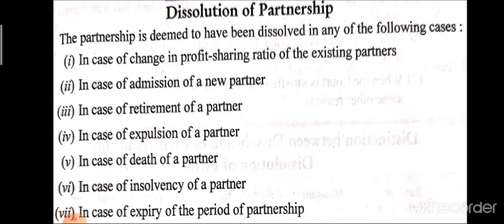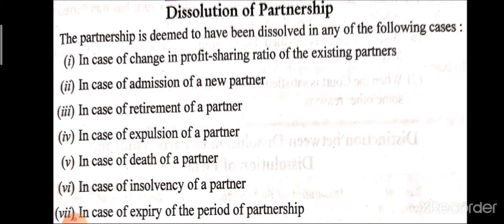Here, the first concept is dissolution of partnership. The dissolution of partnership comes in the following cases. First one, that is chapter number 2, in case of change in profit sharing ratio of the existing partner. And we always saw dissolution of partnership in the case of admission of the partner, in the case of retirement of the partner, in the case of expulsion of a partner.